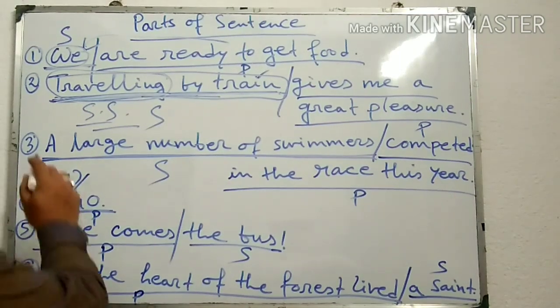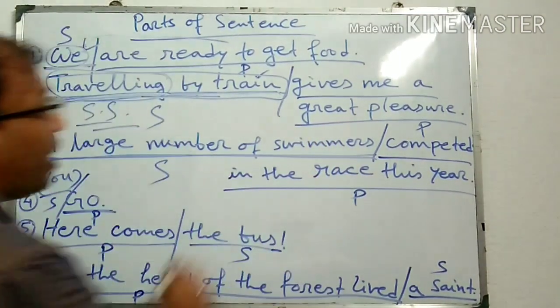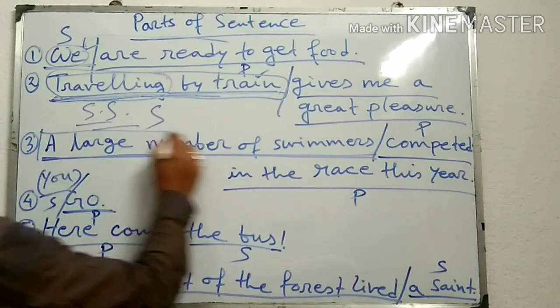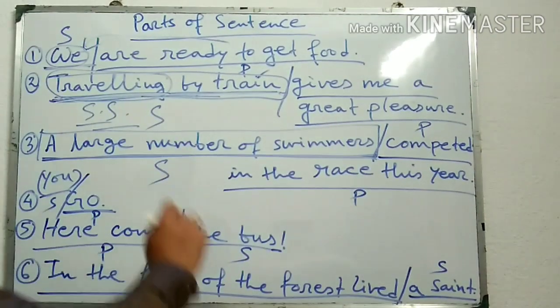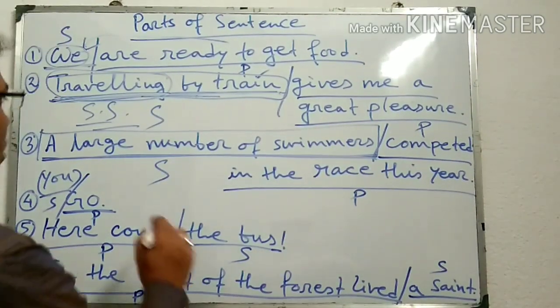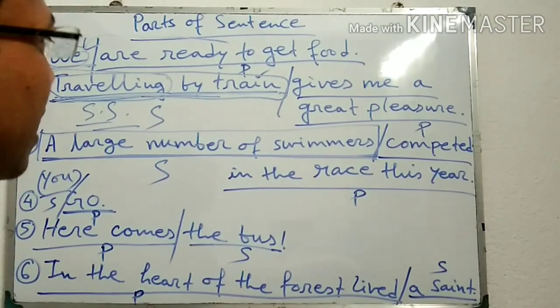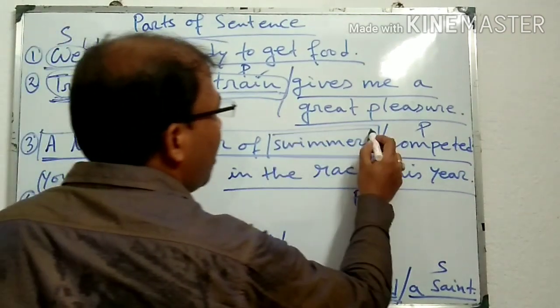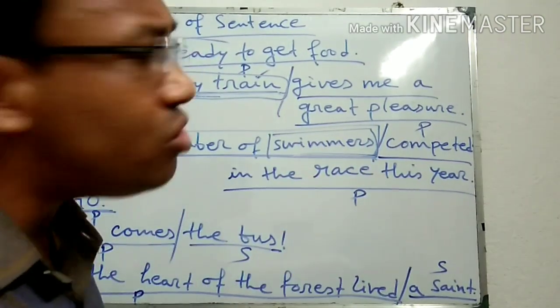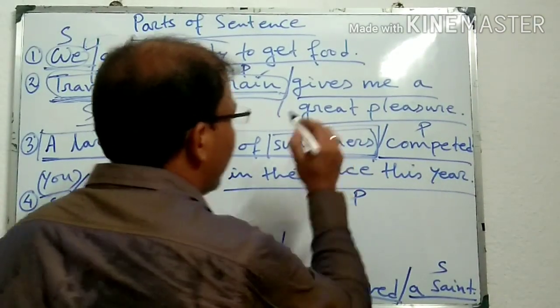Similarly, a large number of swimmers, here a large number of swimmers is the total subject or complete subject or full subject, and in this full subject, swimmers is the main word and it is called simple subject.